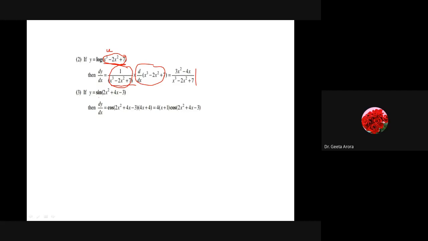Similarly here, for the derivative of this, the derivative of sine of something is cos of something, the whole expression, and then the internal expression has to be differentiated. So it is coming as 4x plus 4. 2x square will give me 4x and this 4x will give me 4. So this is the final answer.